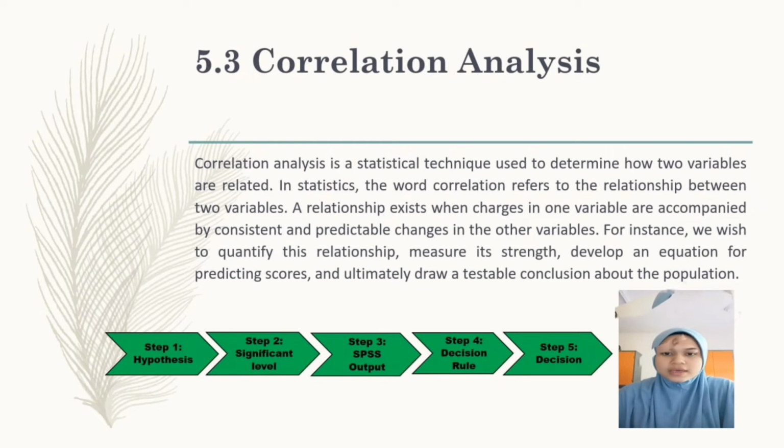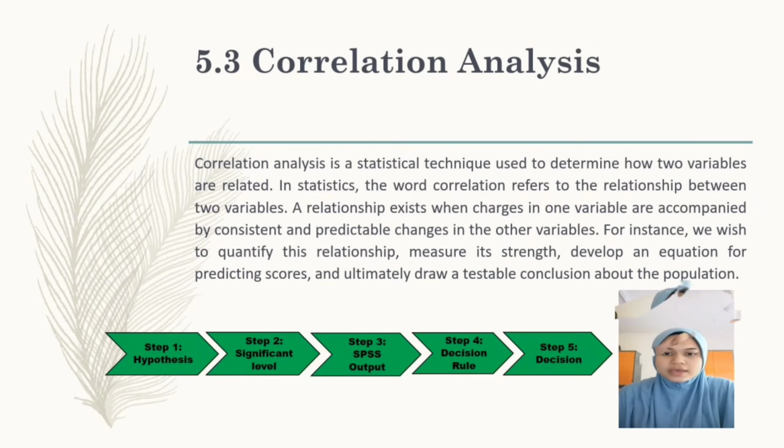Correlation analysis is a statistical technique used to determine how two variables are related. In statistics, the word correlation refers to a relationship between two variables. A relation exists when changes in one variable are accompanied by consistent and predictable changes in the other variable. For instance, we wish to quantify this relationship, measure its strength, develop an equation for predicting scores, and ultimately draw a testable conclusion about the population.